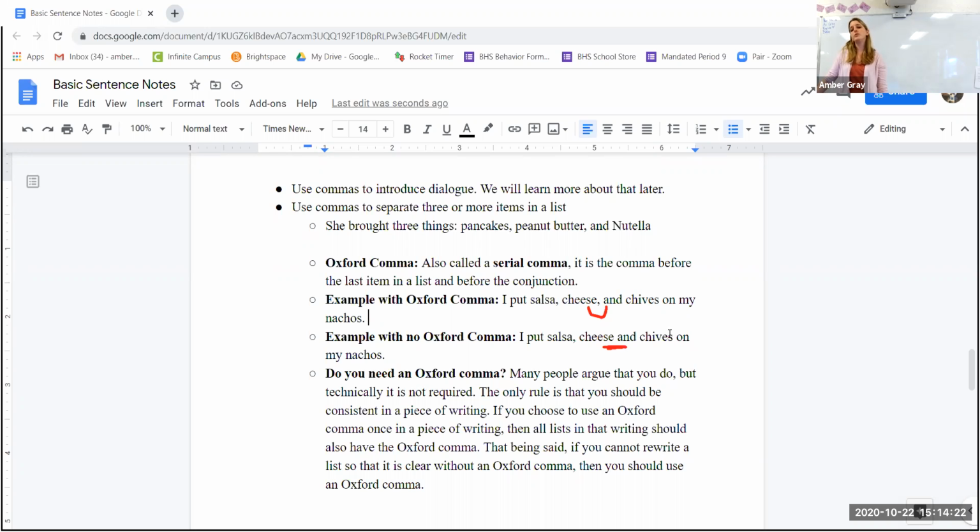If you choose to use an Oxford comma once in a piece of writing, then you need to use it throughout. You've got to be consistent; that's the only rule, really. If you use it once, you have to use it throughout. If you don't use it, then you shouldn't use it in the rest of your writing.